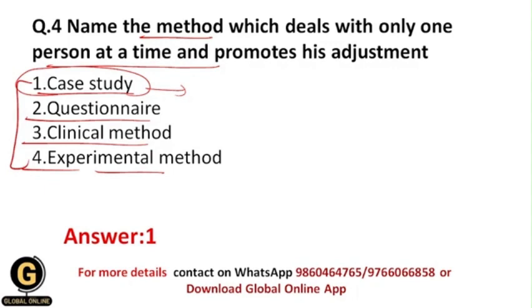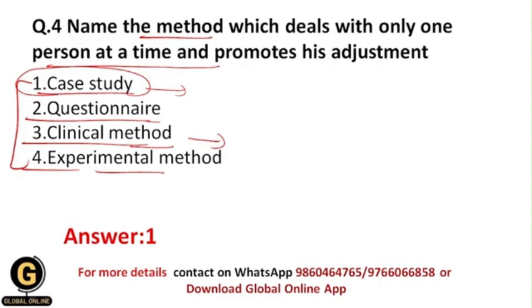Okay, as we all know, what is a questionnaire? Basically a questionnaire is a self-reporting technique in which the researcher asks questions to the respondents and respondents themselves give the answers to the researcher. Within the clinical method, this is the method used in clinical areas such as within the laboratory or within diagnostic labs.